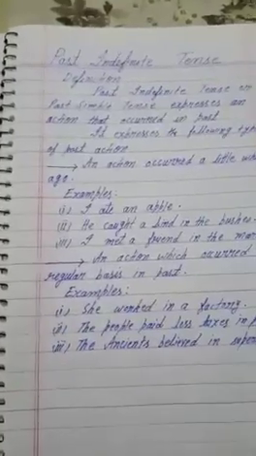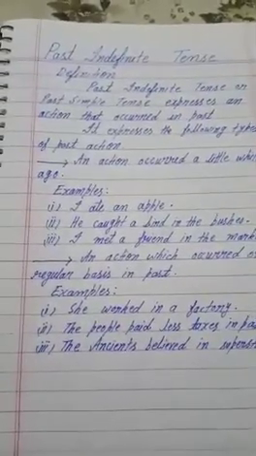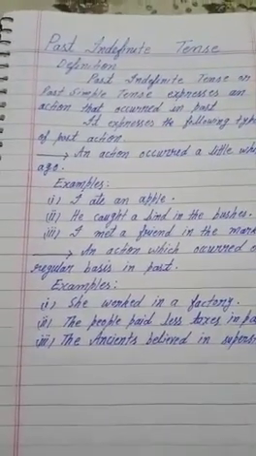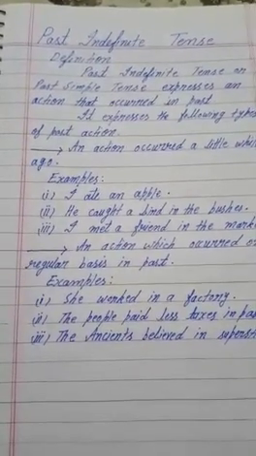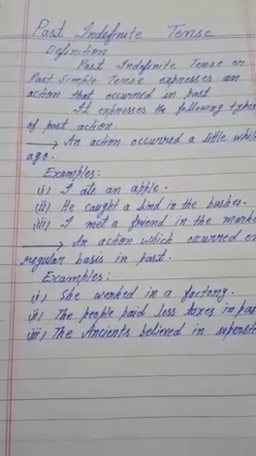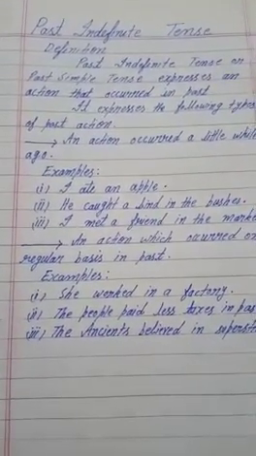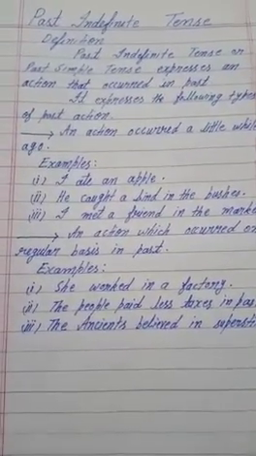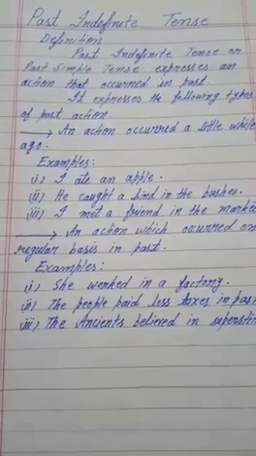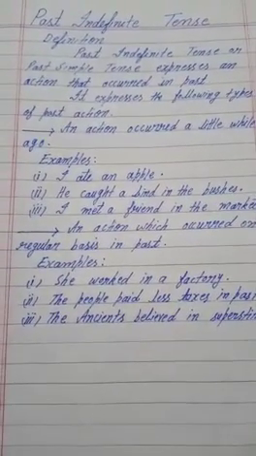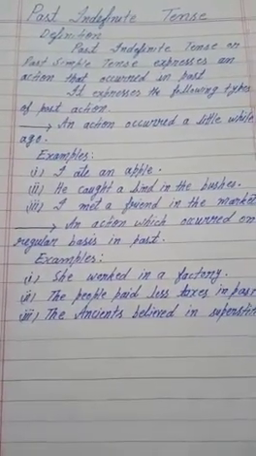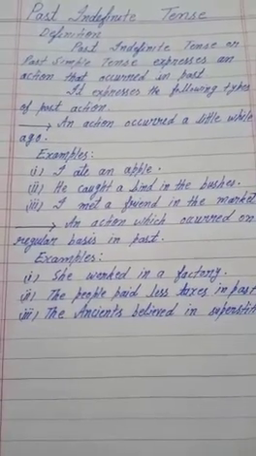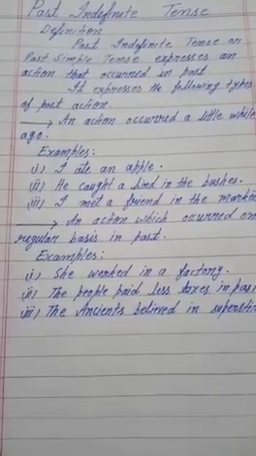Now let's see what is past indefinite tense. Past indefinite tense or past simple tense expresses an action that occurred in past. It expresses the following types of past action. Now the past action can be of two types. Firstly, an action occurred a little while ago. For example, I ate an apple.